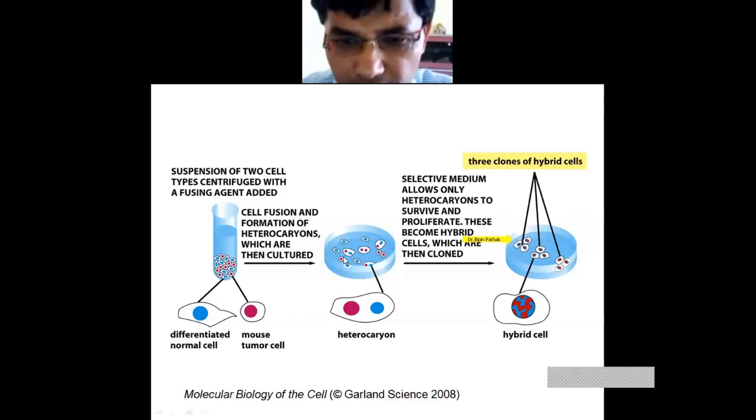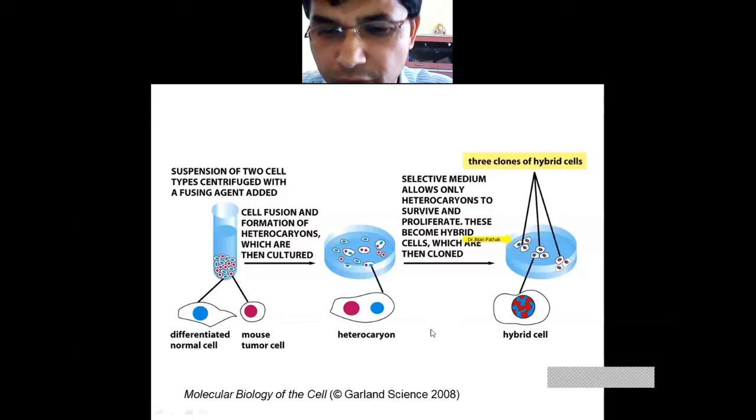Why the word heterokaryon? Because there are two types of nuclei: one nucleus from the normal cell and one nucleus from the tumor cell. After the cell fusion process, this cell contains two types of nuclei. That means it is just like a hybrid cell.